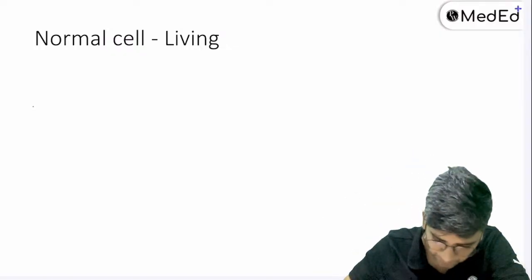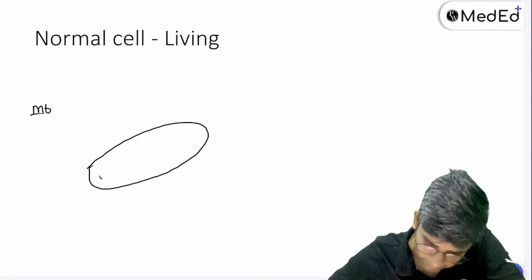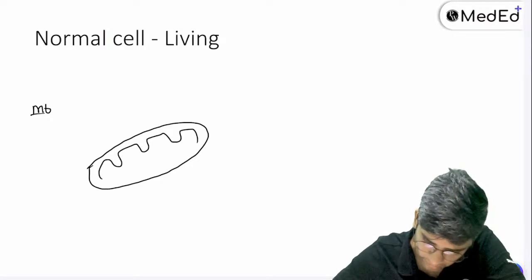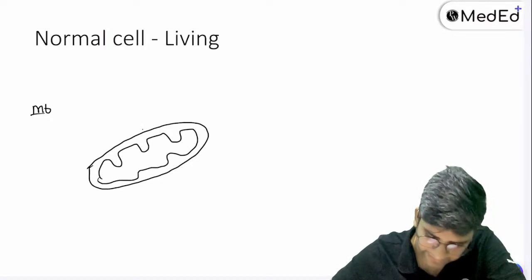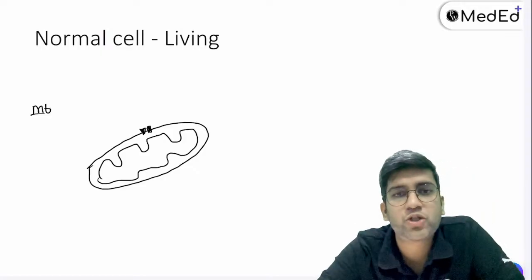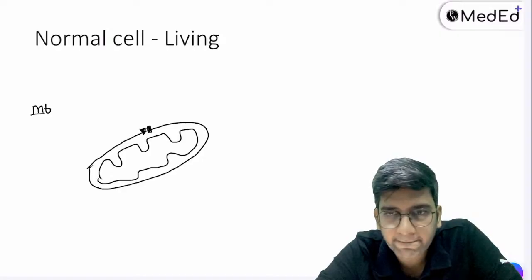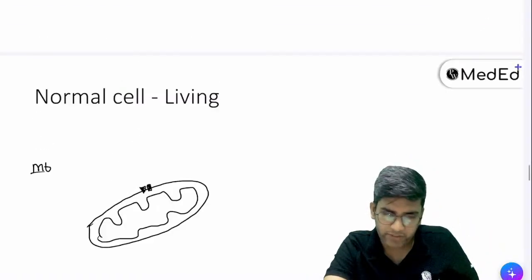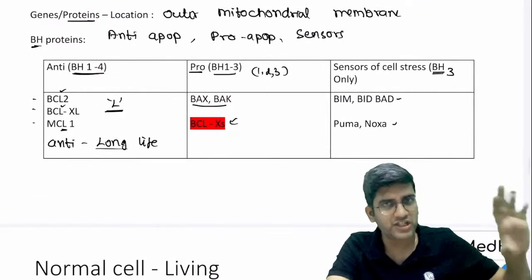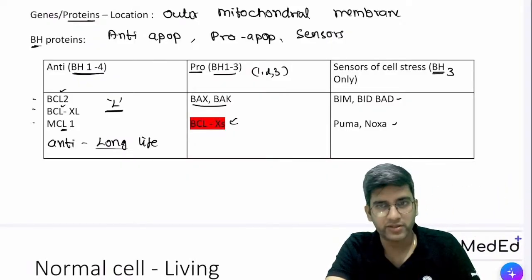Normal cells, mitochondria. We have a good mitochondria, okay? And this is where I have the proteins, right? A normal cell which will not die, what should be there? Pro-apoptotic or anti-apoptotic? Lakshman, there's nothing much to explain. These are just terms. These are just genes or proteins for anti, pro, and sensor of cell stress.